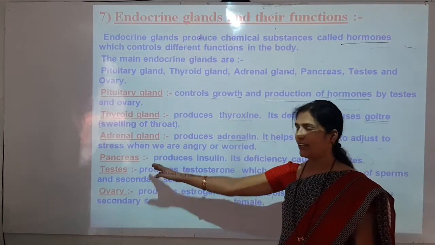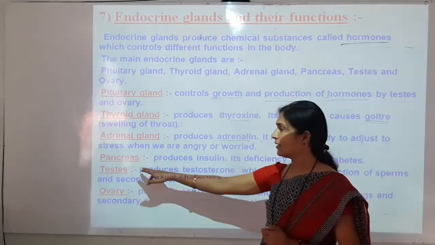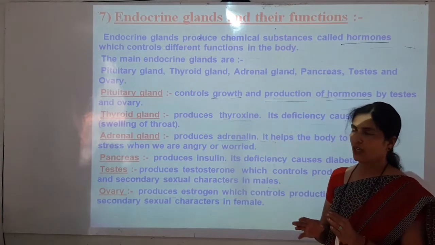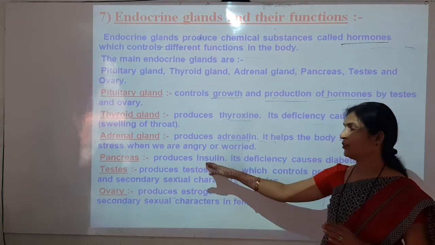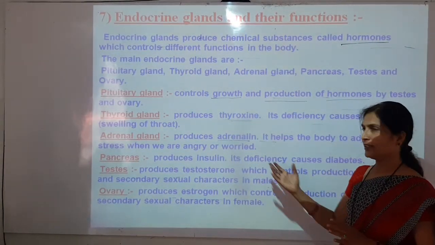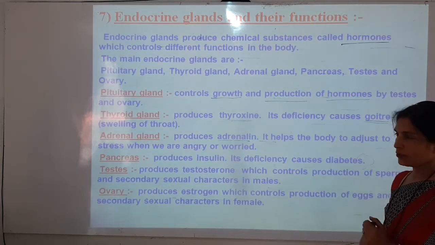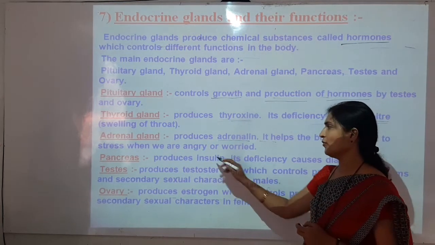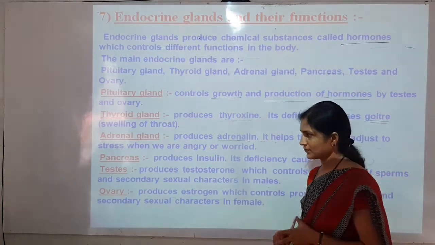Now pancreas. Pancreas is also an important endocrine gland, and this gland produces insulin, which is very helpful in the body. If there is a deficiency, meaning a low amount of insulin in the body, that deficiency of insulin causes a disease like diabetes. So diabetes is the name of the disease caused by the deficiency of insulin, and insulin is produced by the pancreas.